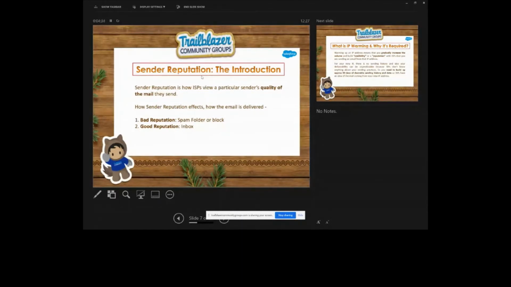So this is a process, guys. This is sender reputation. Now, how does sender reputation affect delivery? If the reputation is bad, the email will be delivered to the spam folder, and if it has a good reputation, the email is delivered to the inbox. So now the question is, how can we make sure the email is delivered to the inbox? Of course, guys, if you want inbox delivery, you have to build up a good reputation first.